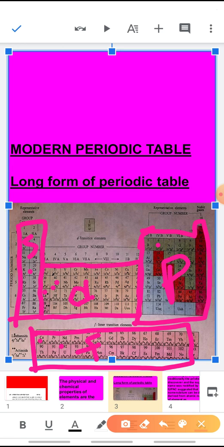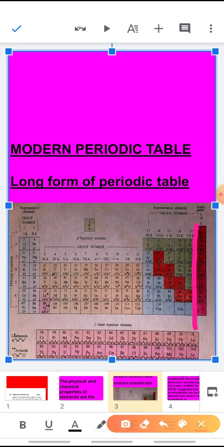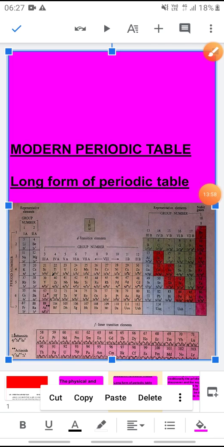Now children, one more thing you have to remember, that the last group of the periodic table is called the inert gases, or you can say the noble gases. Why they are called so? Because the outermost shell is completely filled. Neither they want to give any electron nor they want to take any electrons. So they are called the inert gases. Now I hope you all have understood the modern periodic table.